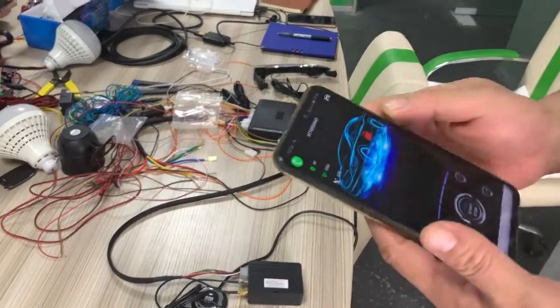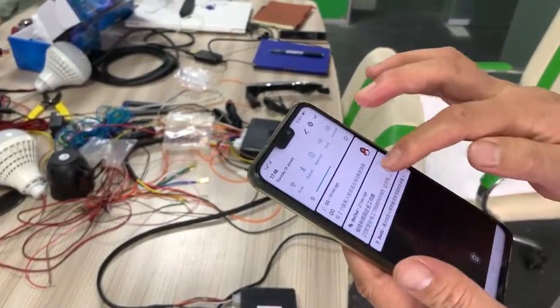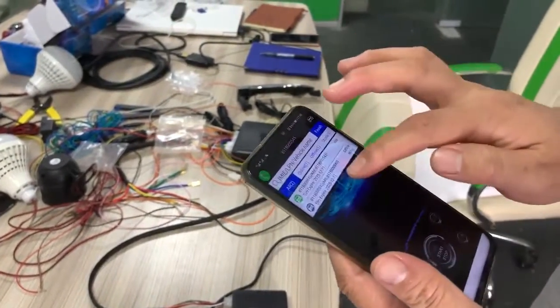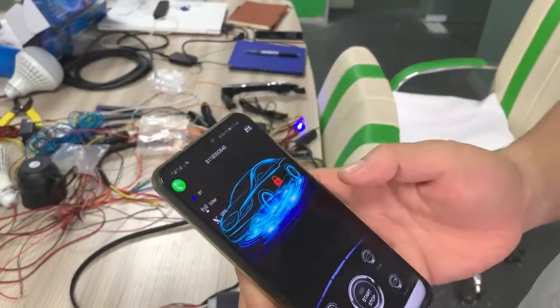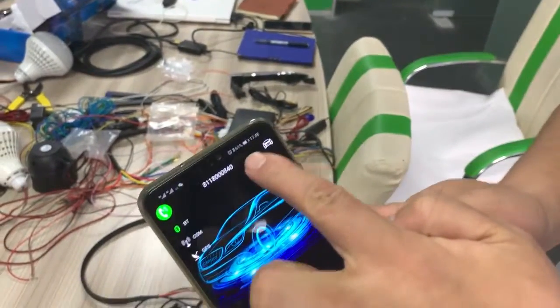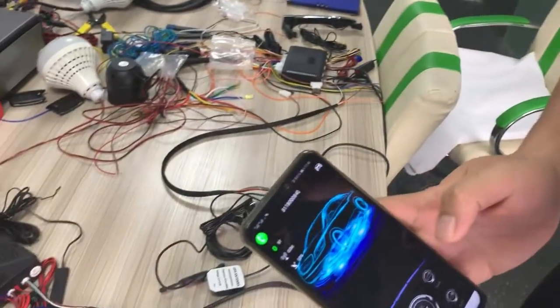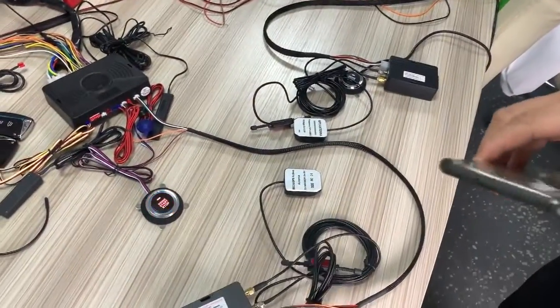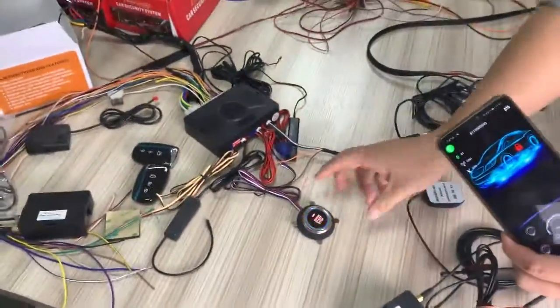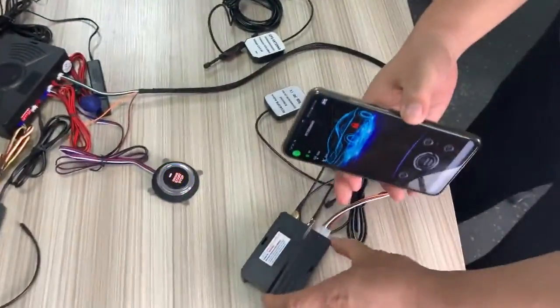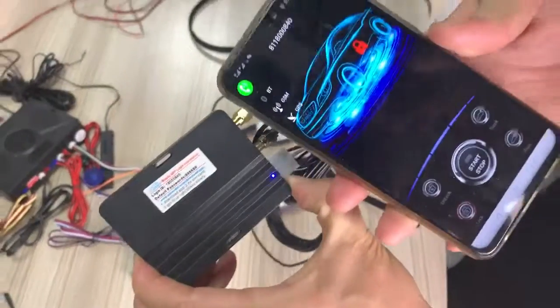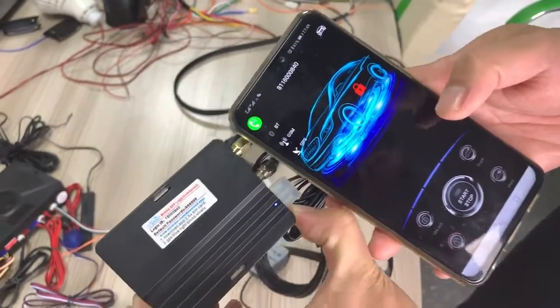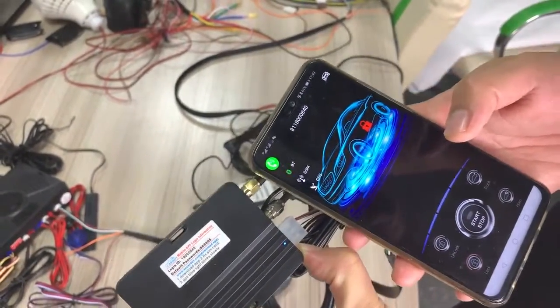How do you control another car? Please choose the other ID. This is another one. 840. Show me another ID. Show me ID, please. GPS ID. Yeah. A70 app. Yes, same. Okay. Very good.